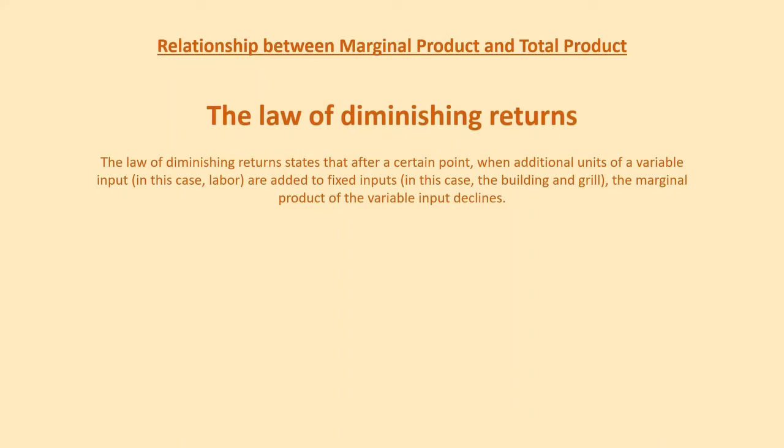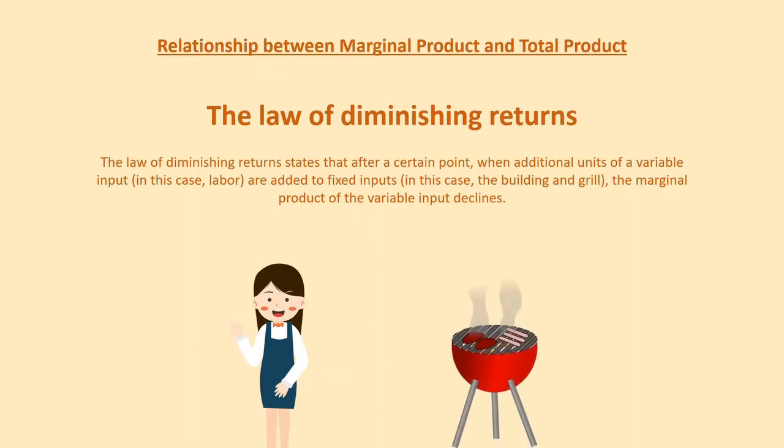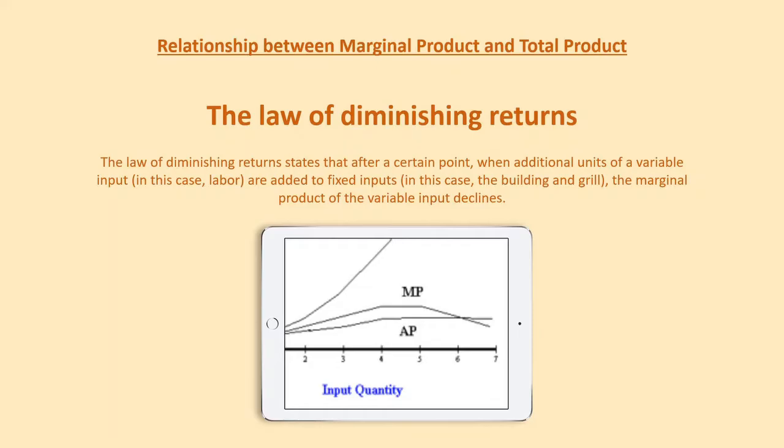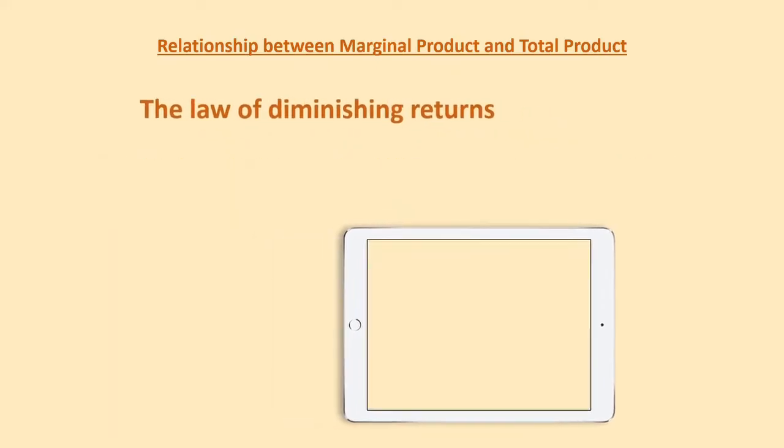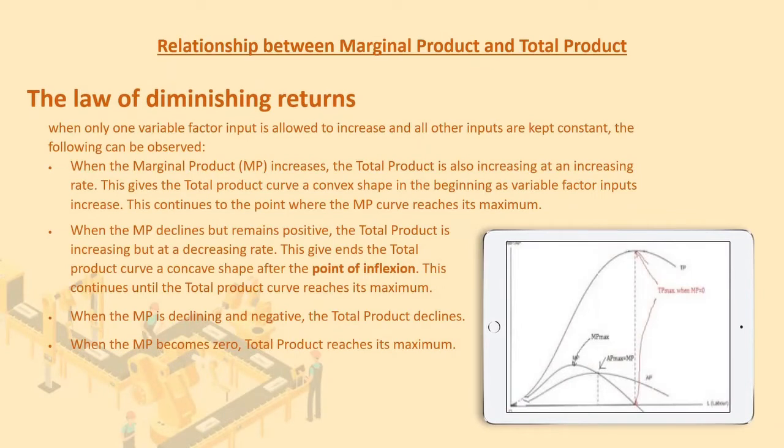The law of diminishing returns states that after a certain point, when additional units of a variable input, in this case labor, are added to a fixed input, in this case the building and grill, the marginal product of the variable input declines. Or we can say, it states that when only one variable factor input is allowed to increase and all other inputs are kept constant, the following can be observed.